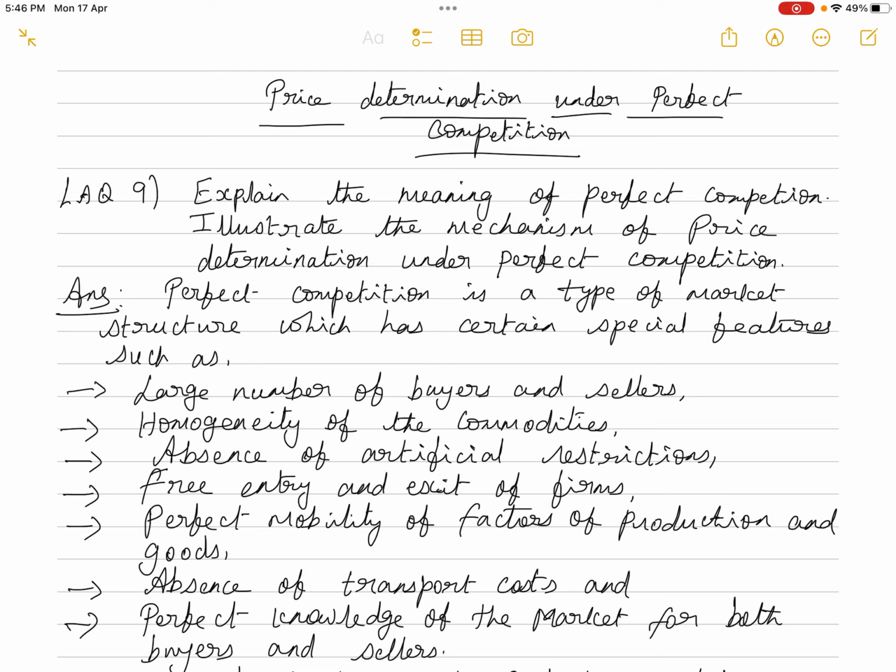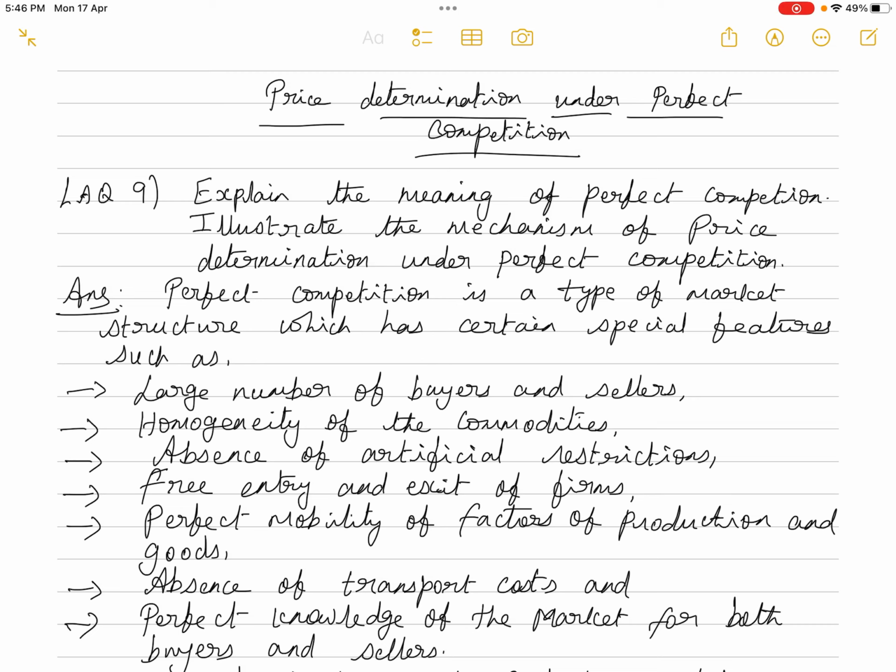Now the second part is the most important part in this question, that is, illustrate the mechanism of price determination under perfect competition. So basically in perfect competition, the industry is determining the price of the commodity. So how is the industry determining? Based on market demand and market supply. So market demand is the total demand for goods and services, and market supply is the total supply of all goods and services.